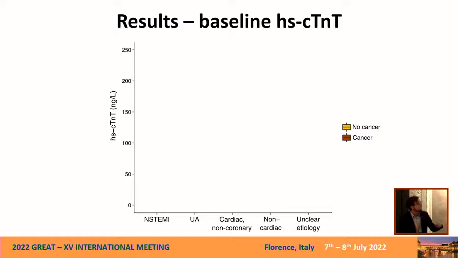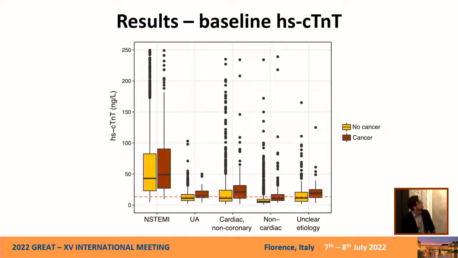And here we can see the baseline high-sensitivity cardiac troponin T. On the y-axis, we have the levels of high-sensitivity cardiac troponin T, and on the x-axis, the final diagnosis. So here we can see that not for non-STEMIs, but for all non-AMI final adjudicated diagnoses, the median troponin value was higher than in non-cancer patients, and sometimes it was higher than the 99th percentile that you can see with these red dashed lines.